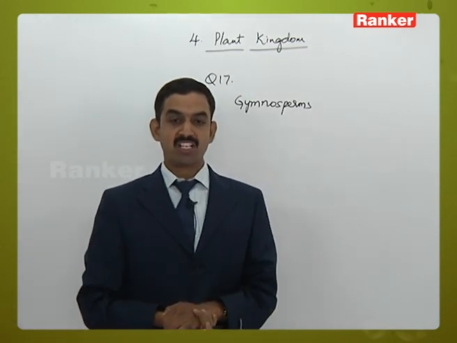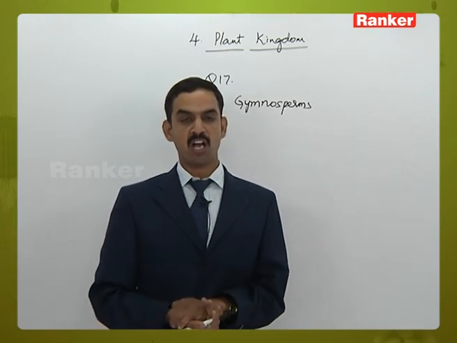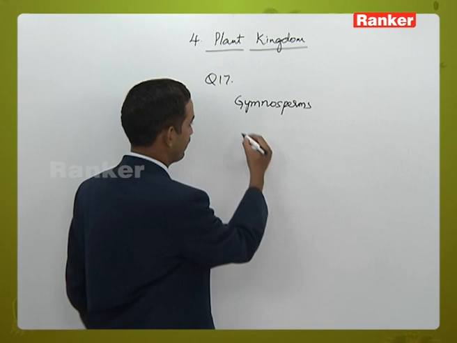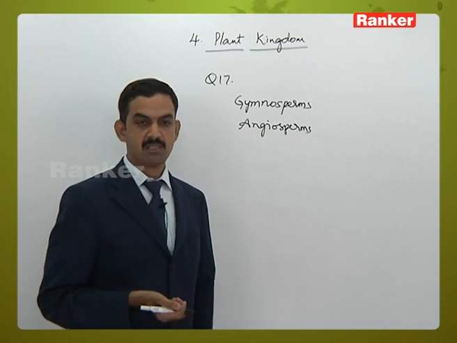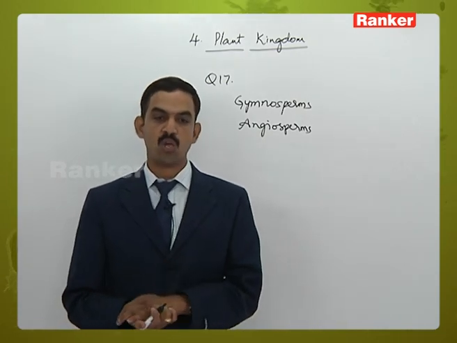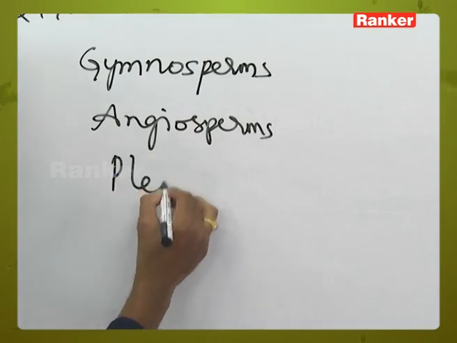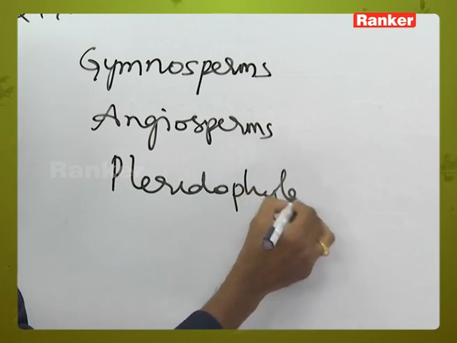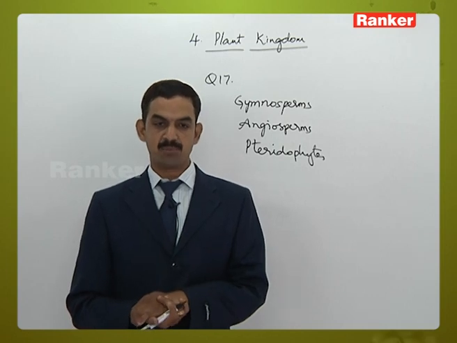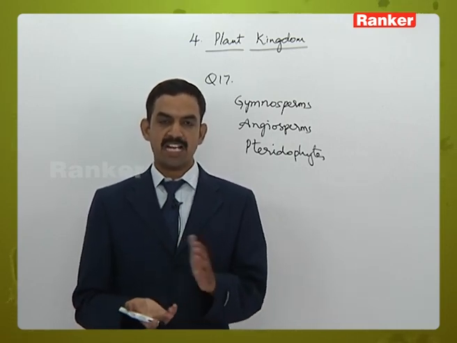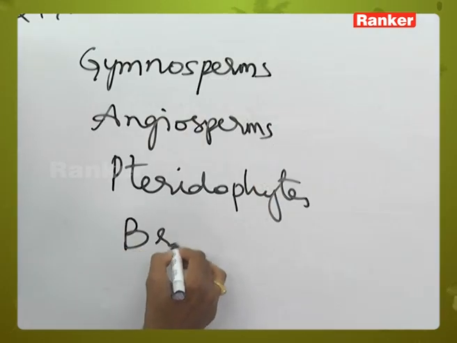Next, embryophytic non-archegoniate phanerogams. Non-archegoniate phanerogams or non-archegoniate flowering plants are angiosperms. Next, first terrestrial plants possessing vascular tissue. First terrestrial plants possessing vascular tissue are pteridophytes. Fourth one, archegoniate atracheophytic cryptogams. Atracheophytic cryptogams means the non-flowering plants which contain archegonia in their life cycle. Those are bryophytes.